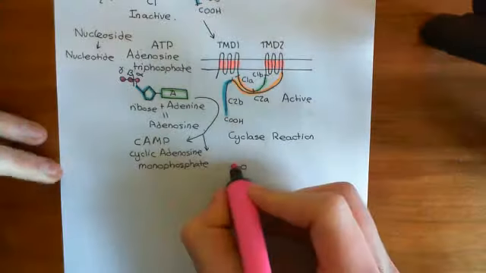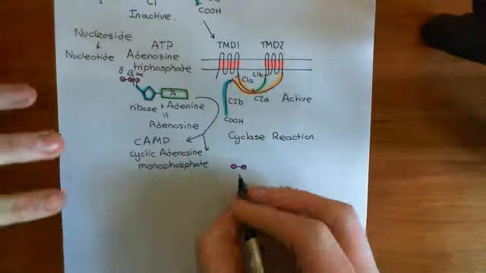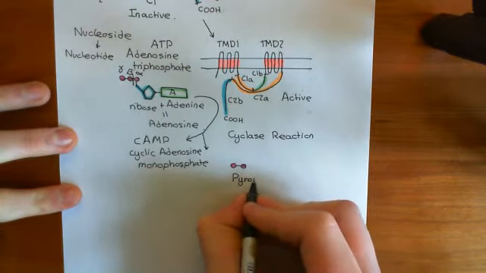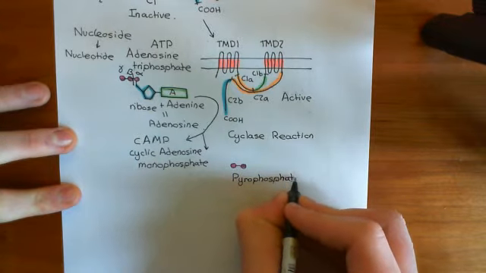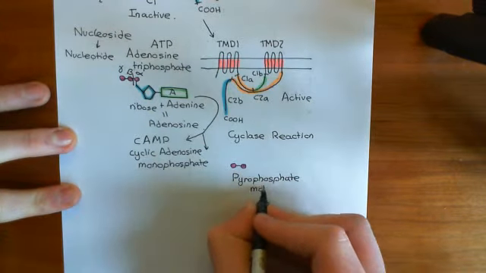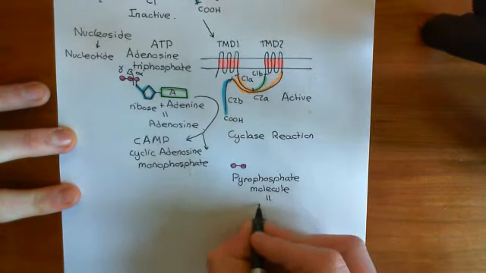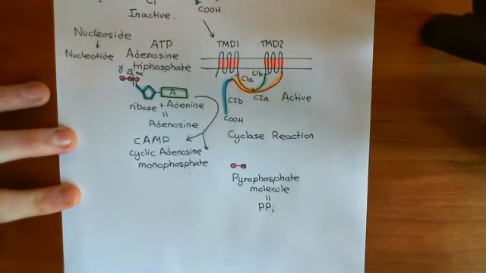This is the beta phosphate still bound to the gamma phosphate, and this is our other product of the cyclase reaction. This is called a pyrophosphate molecule. When you have two phosphate groups bound together, it's called pyrophosphate. For short, pyrophosphate is often abbreviated to PPi, the same as when people abbreviate inorganic phosphate to Pi.